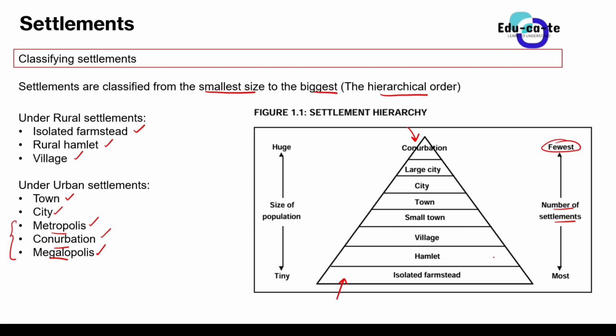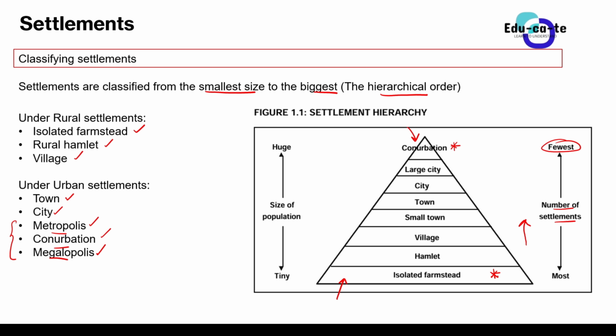What does this mean? It means that we have got many of these isolated farmsteads and fewer conurbations. So this just tells us that we have got more of the isolated farmsteads than the conurbations. As you go up the hierarchy, the number of settlements will decrease.